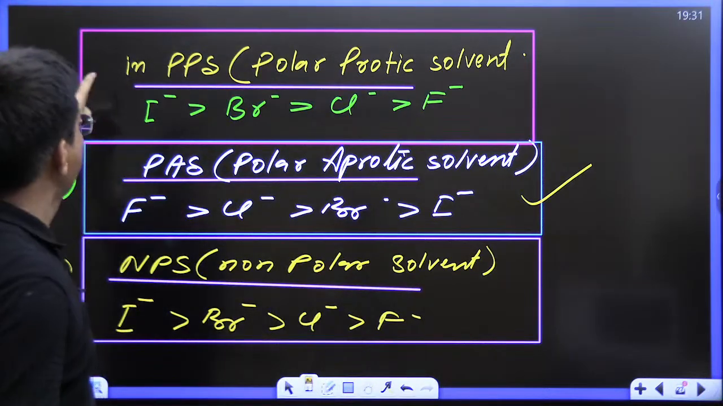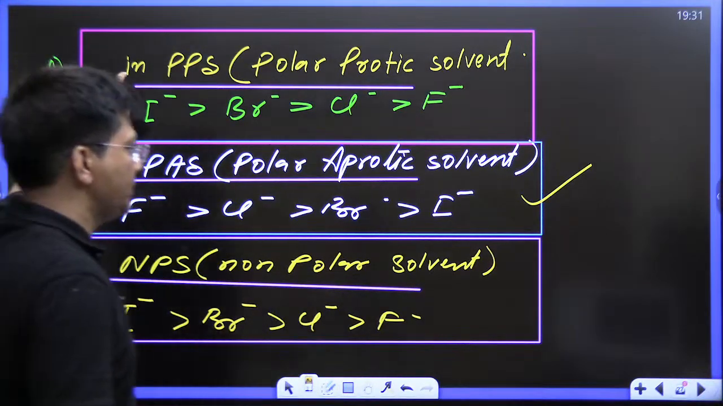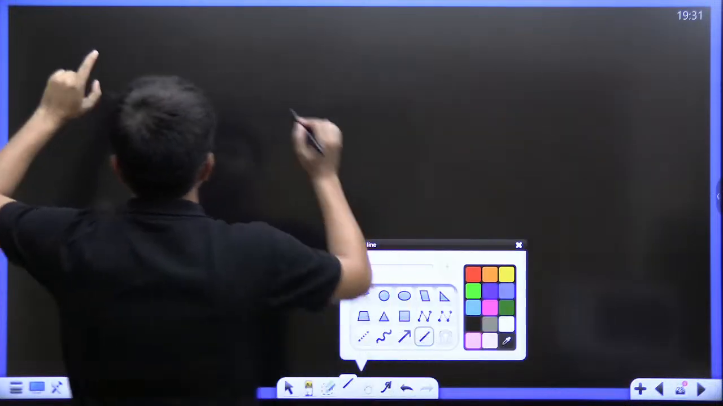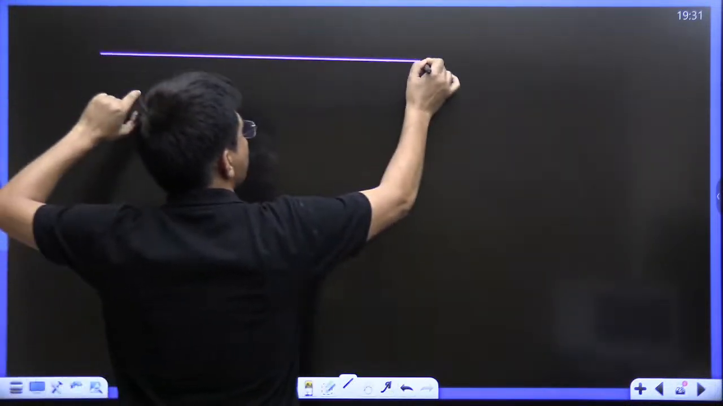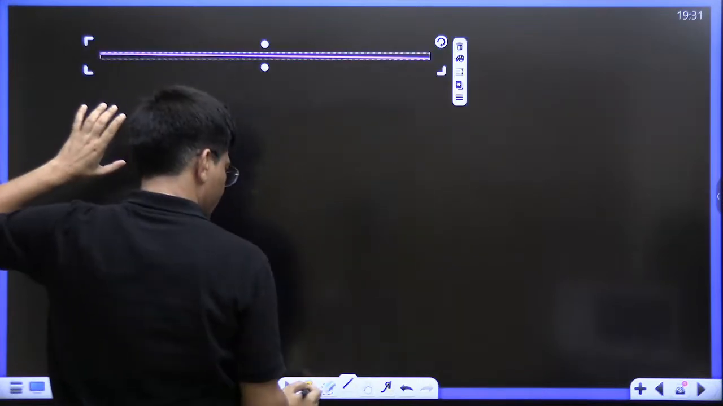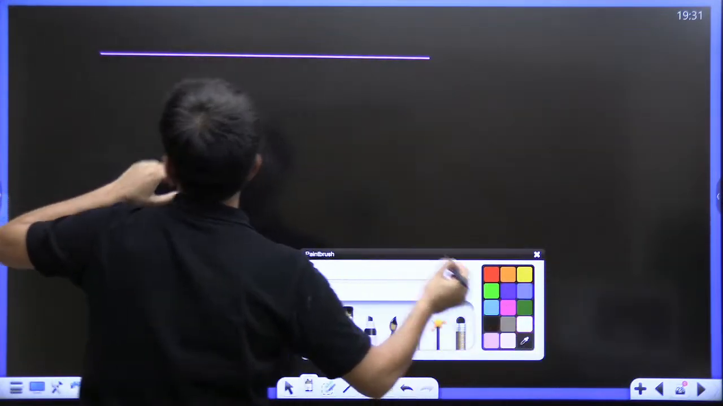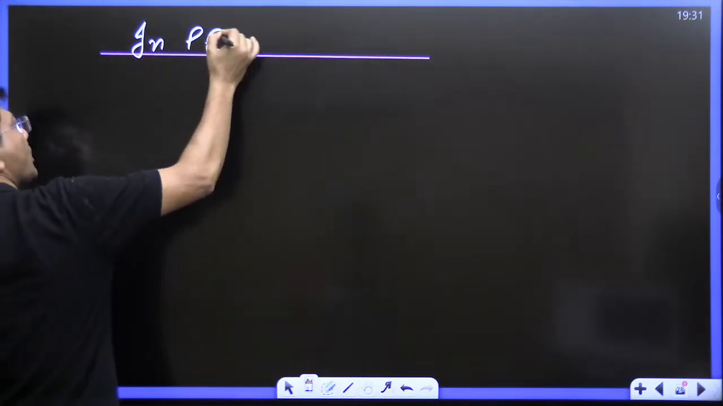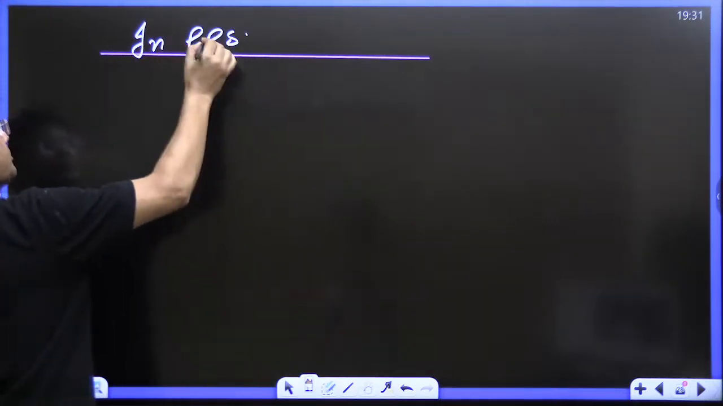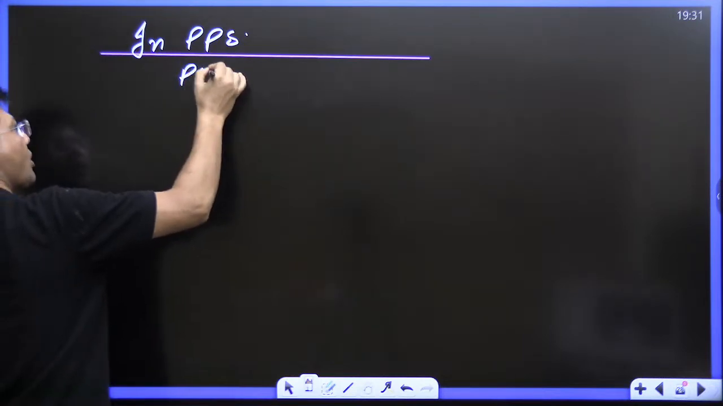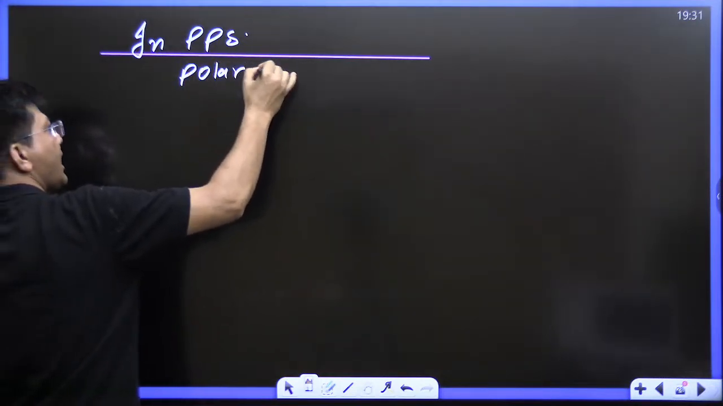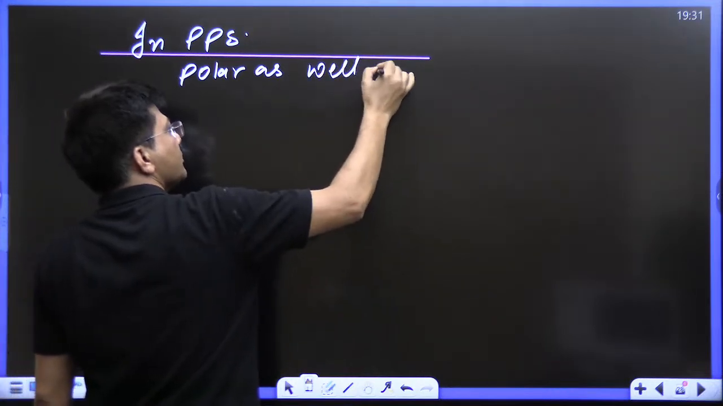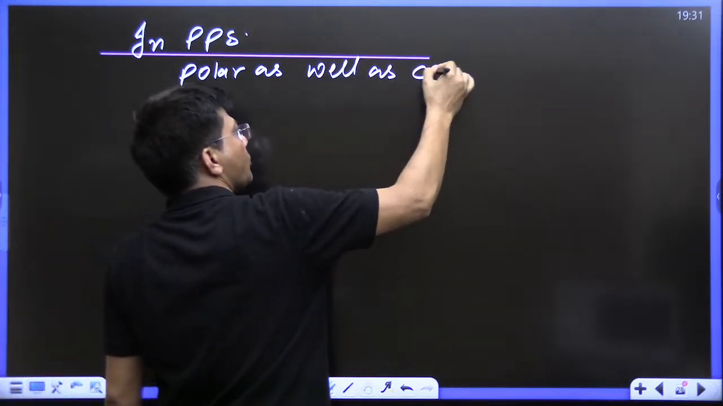Okay. Now see, first of all, I'm going to tell you about PPS. Everyone try to understand, because this is going to be the best concept and it holds a hell of a lot of weightage. What are the examples of PPS? PPS means the solvent which is polar as well as protic, and can donate a proton.